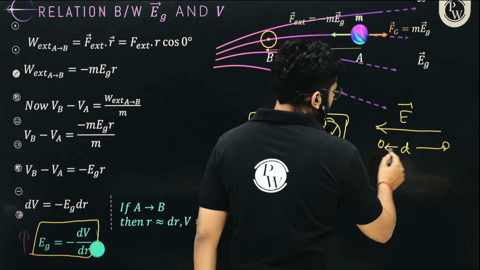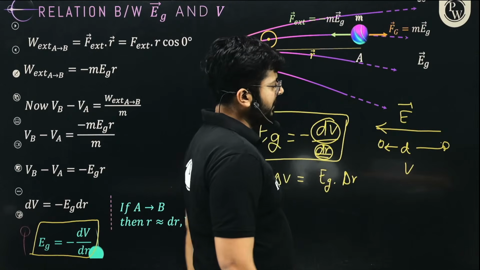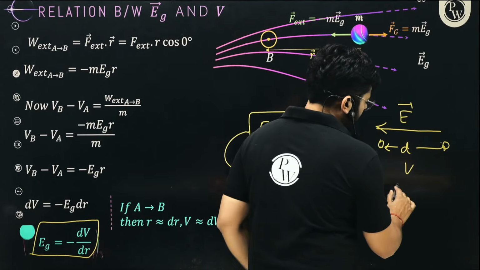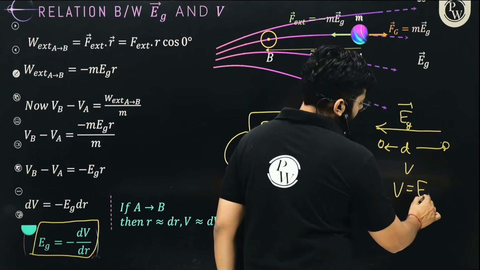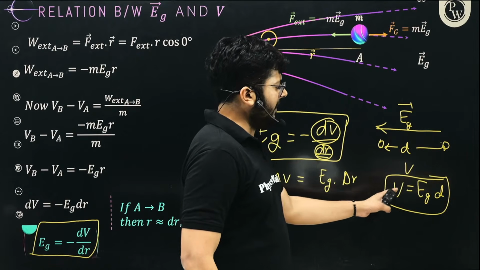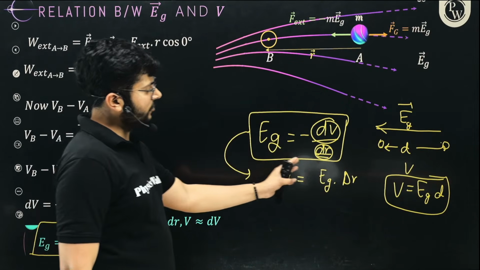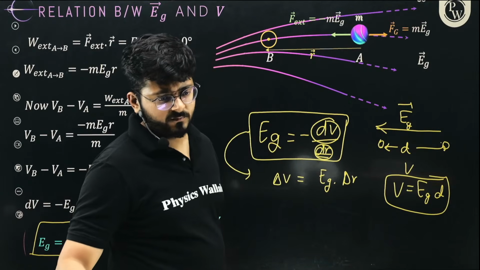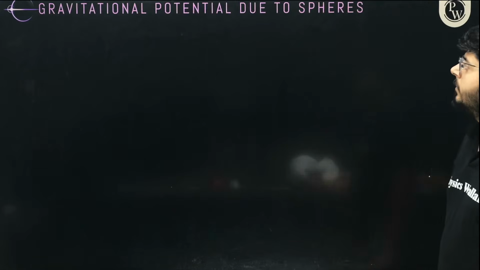The gravitational potential between them is V. What will be the relation between them? So we can say that the gravitational potential between them is equal to the gravitational field intensity between them into the separation between them. So V is equal to E into d. Simple. So let's keep on moving.